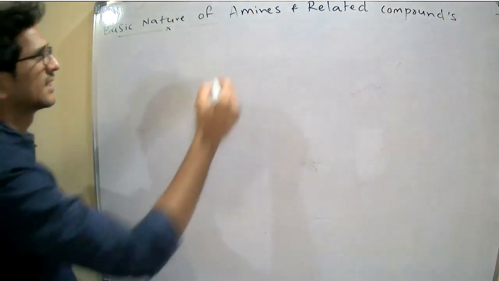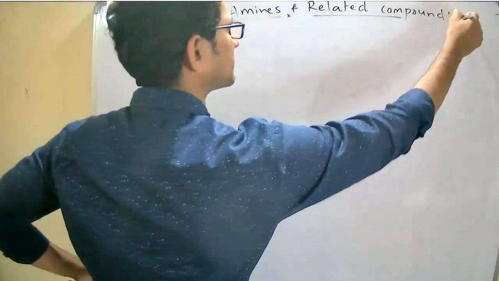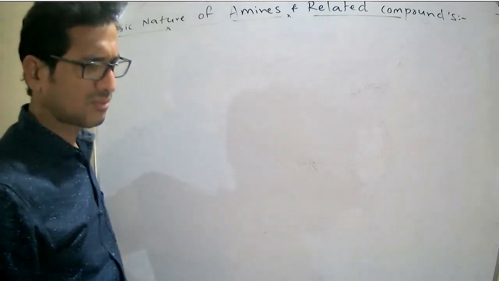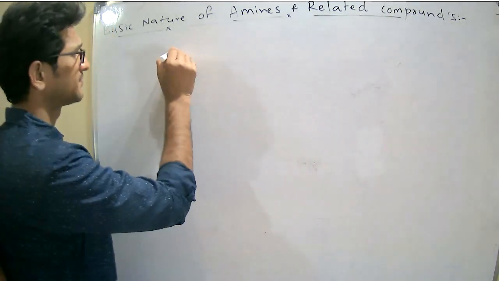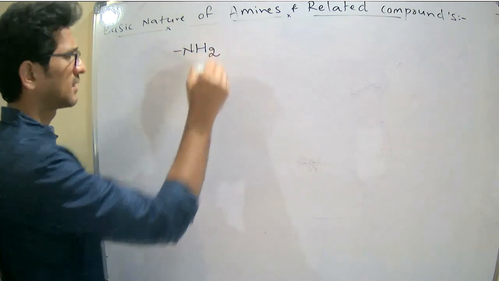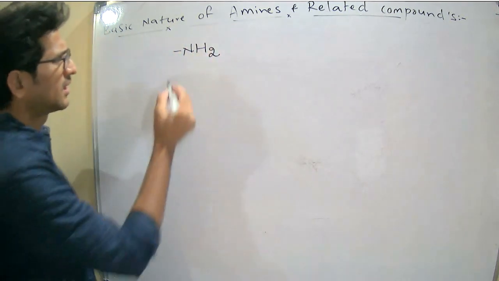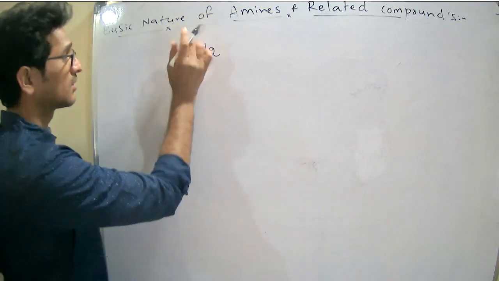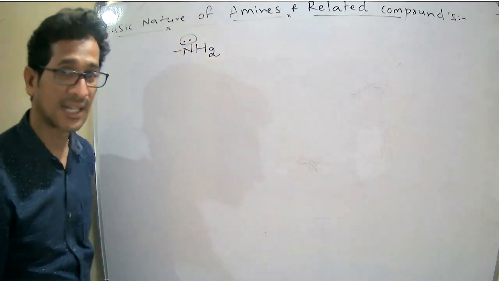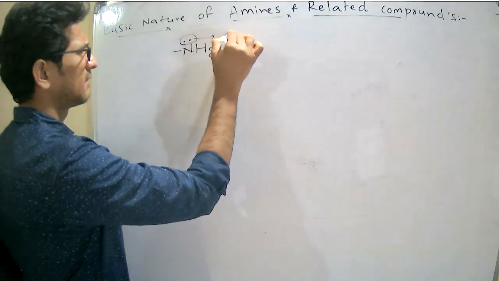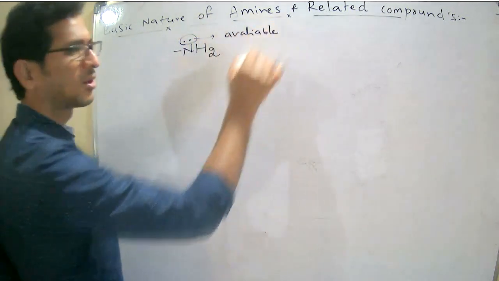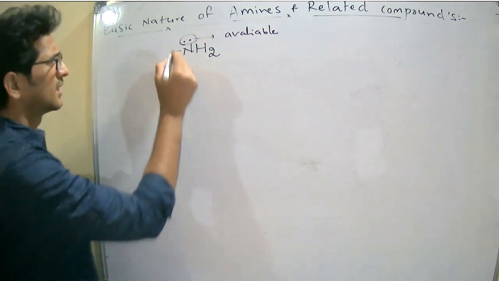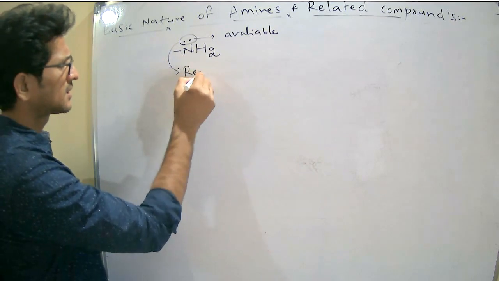Basic nature of amines and related compounds. Generally, what is the group present in an amine? Amine means nothing but NH2. We know that a lone pair is present on the nitrogen. This is the lone pair present on the nitrogen, which is generally available, non-bonding, not involved in bond participation. This lone pair is responsible